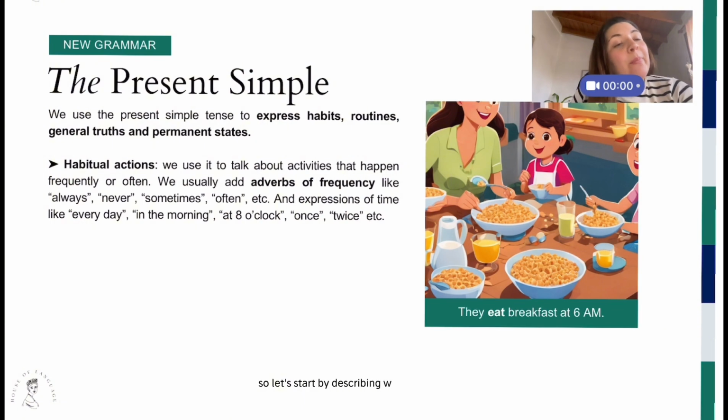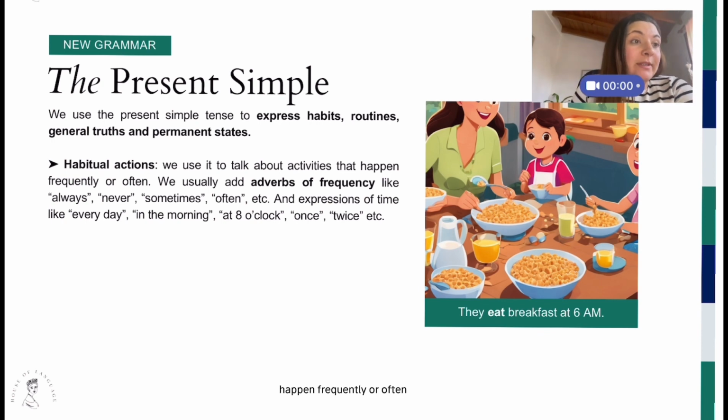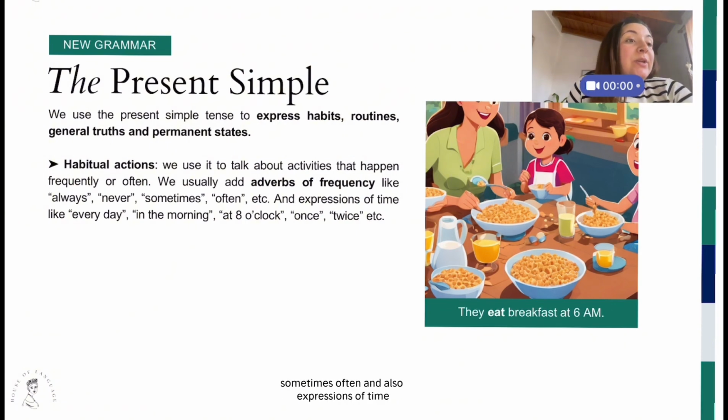So let's start by describing what is a habitual action. These are activities that happen frequently or often. We usually add adverbs of frequency, for example, never, always, sometimes, often, and also expressions of time.